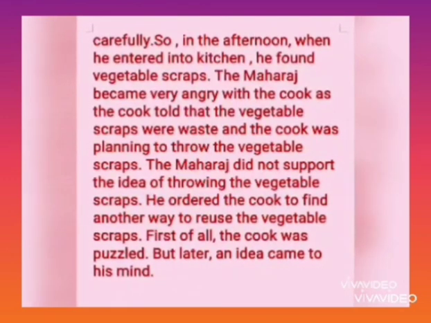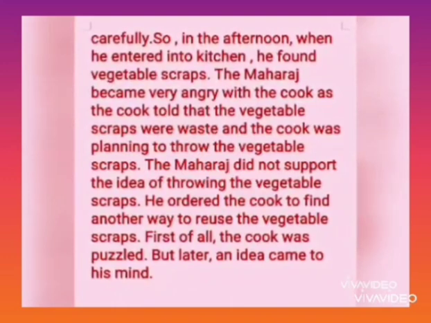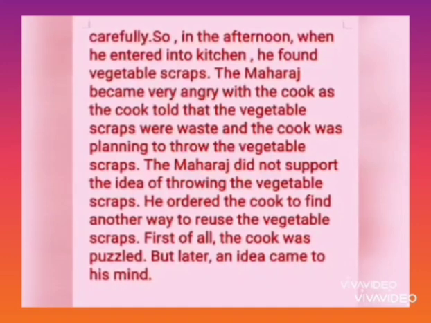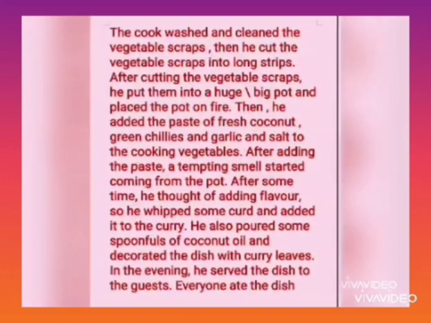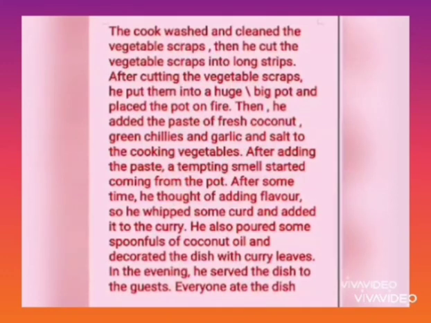The Maharaja became very angry with the cook, as the cook told him that the vegetable scraps were waste and that he was planning to throw them away. The Maharaja didn't support the idea of throwing the vegetable scraps. He ordered the cook to find another way to use them. The cook washed and cleaned the vegetable scraps. Then he cut them into long strips.